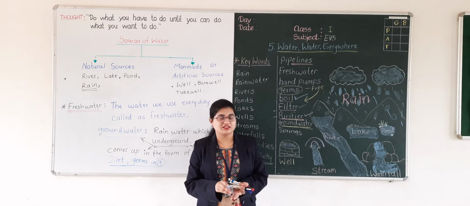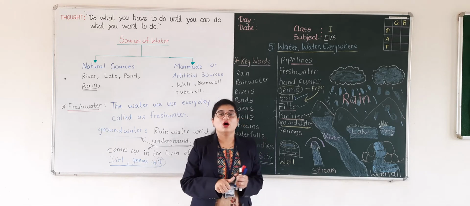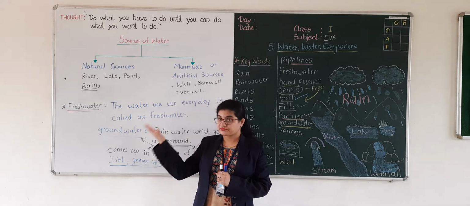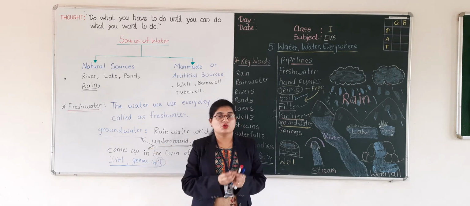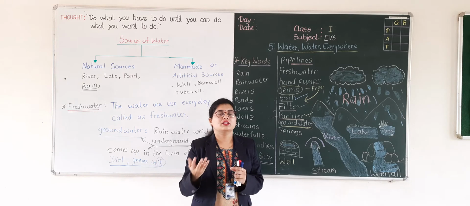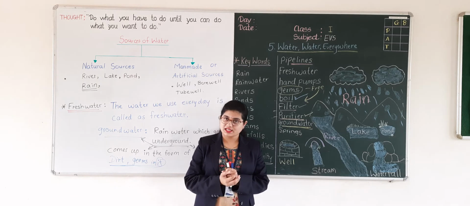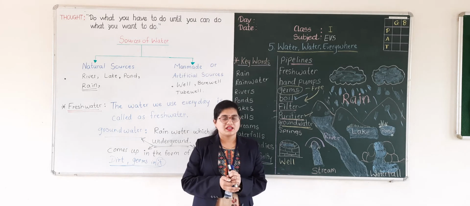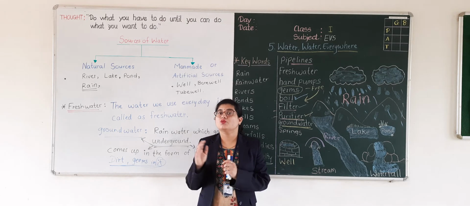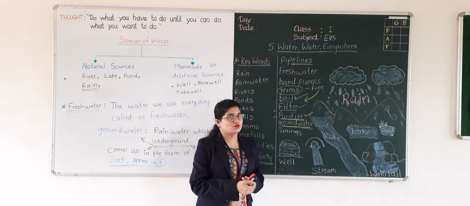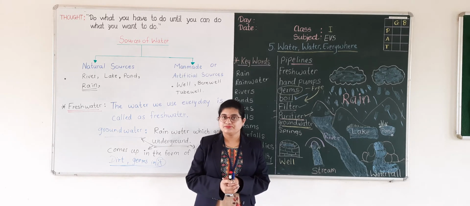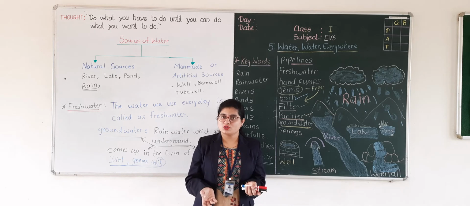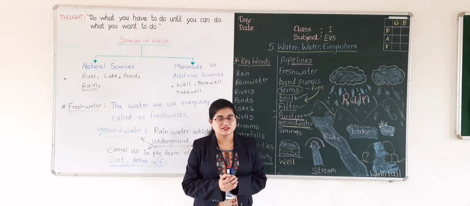For drinking, and for farming to grow crops, we need to give water to them. And like us, animals also need water. In many ways, we use water. In our house also, we need water for cooking, bathing, washing clothes, and many things.